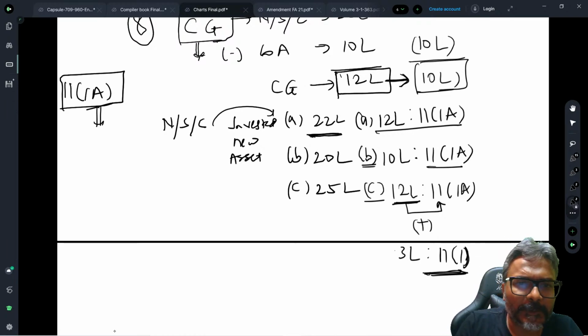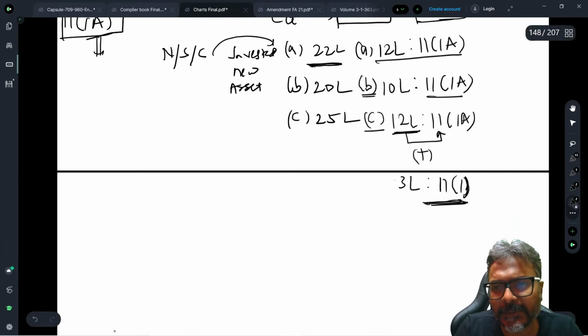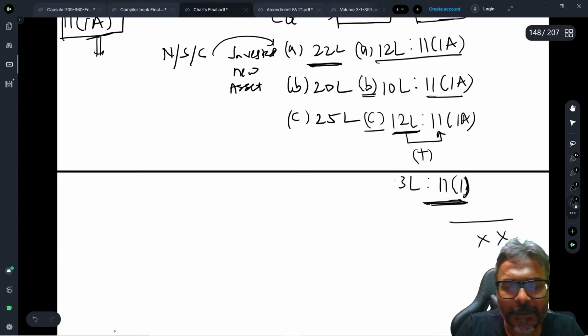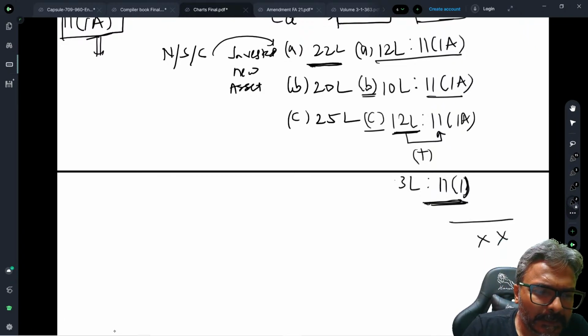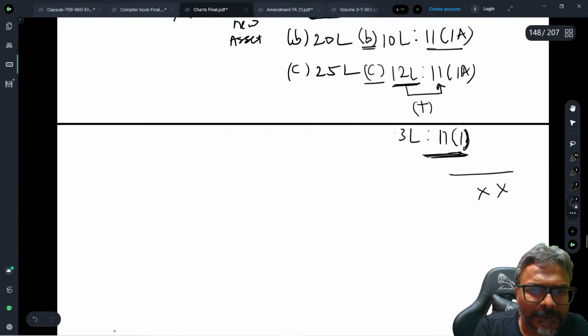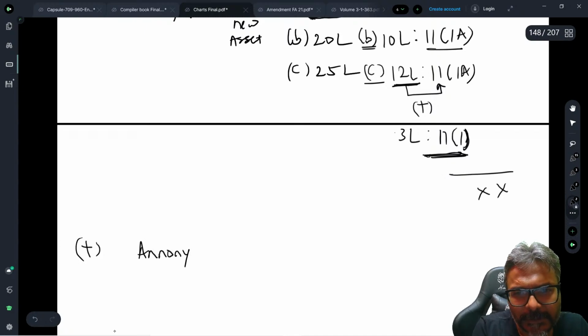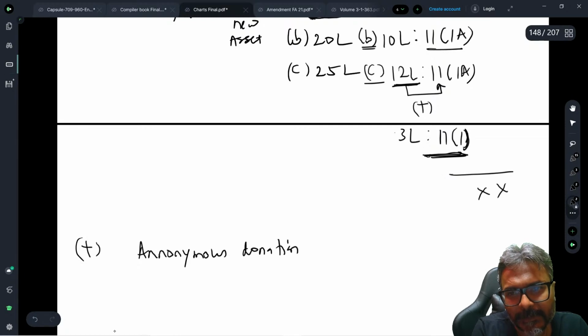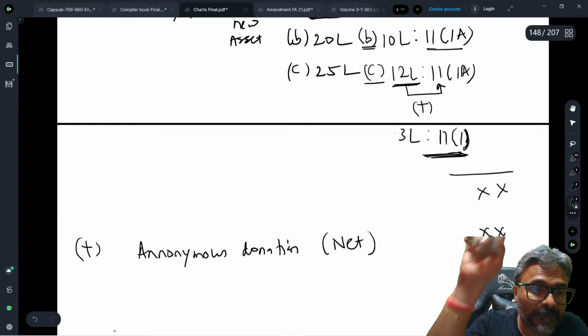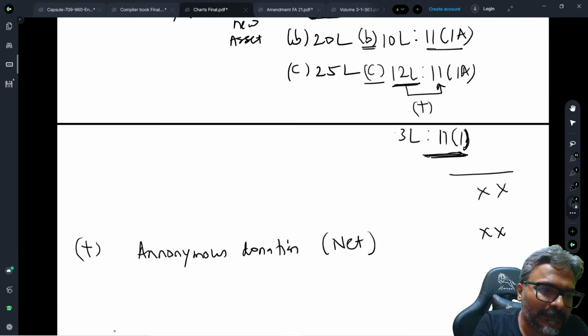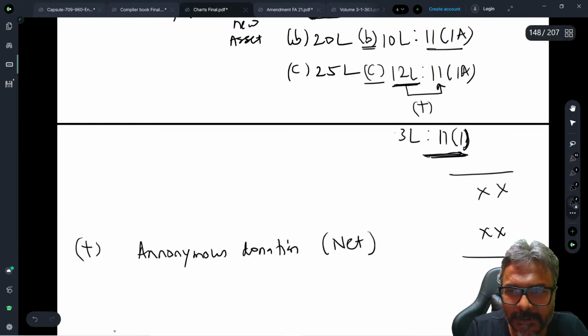So this is what it would be, students. Once you have done with this, you'll take the total of this one and get the net amount. Thereafter, students, you will add the anonymous donation, which is the net amount. Net amount means that some portion is considered as normal income. And this is what will give you your total income.